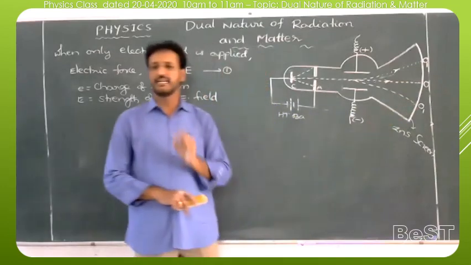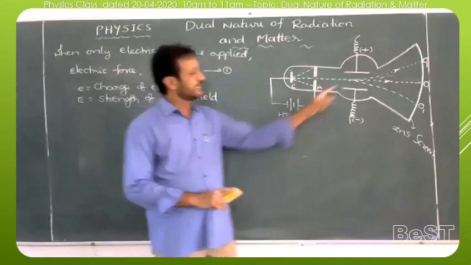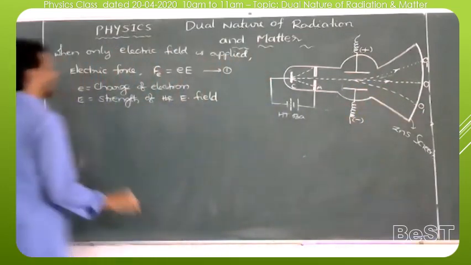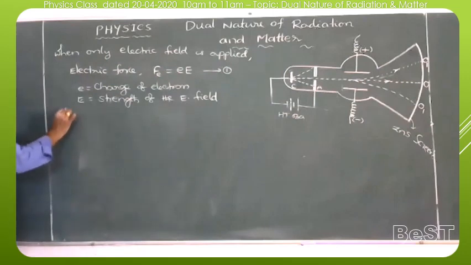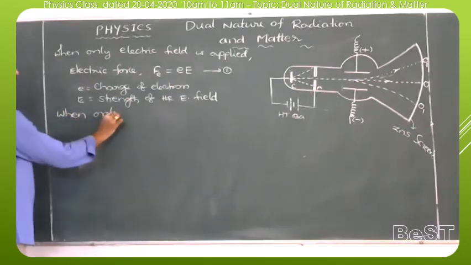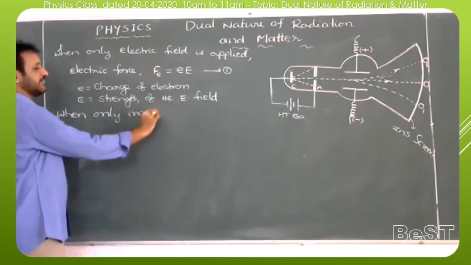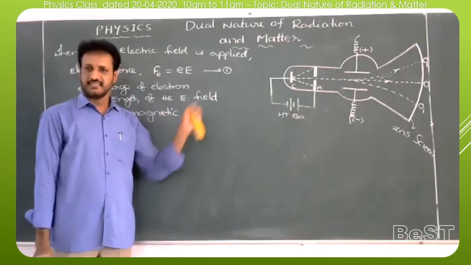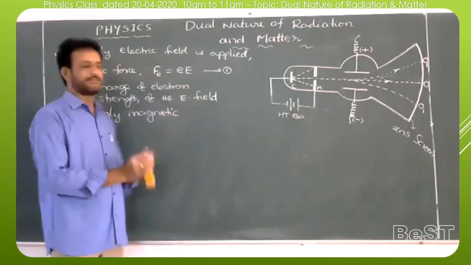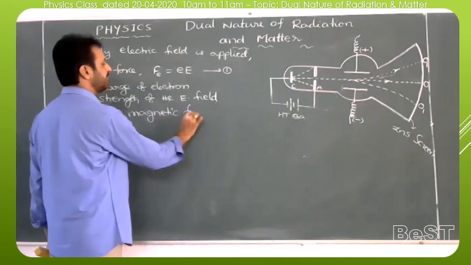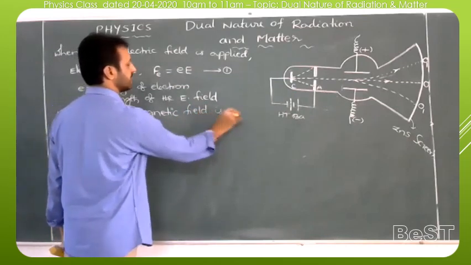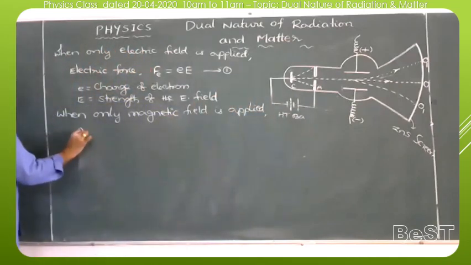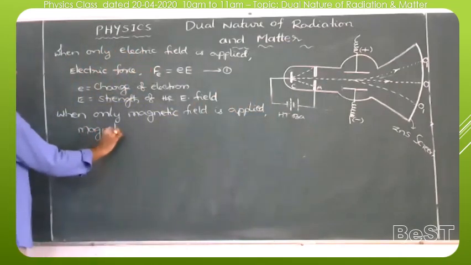So a magnetic force acts on the electron, it deviates its path and moves towards the point O1. Now we can write, when only a magnetic field is applied. In the diagram we have not shown any magnet, but inside there is a magnet and we can apply the magnetic field also. When only a magnetic field is applied, some magnetic force acts on the electron. What is the magnetic force acting on the electron?